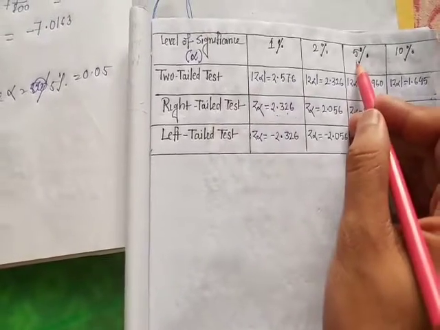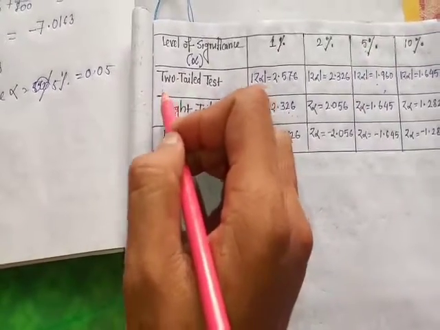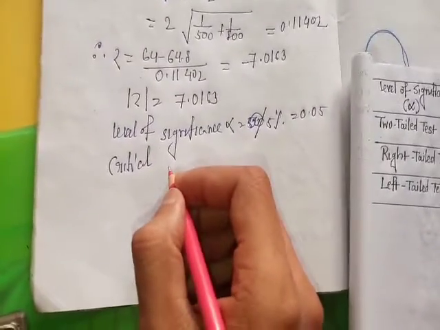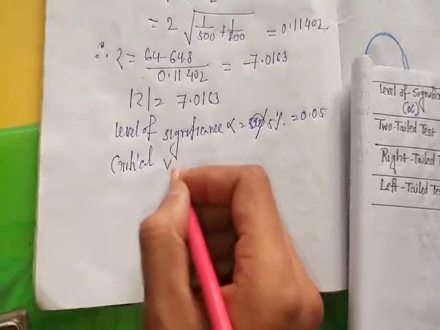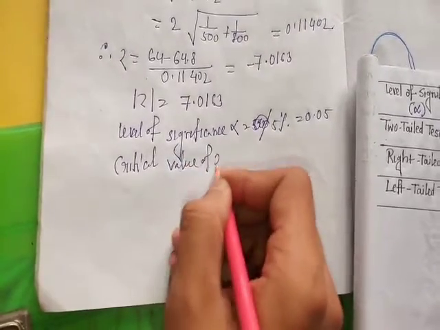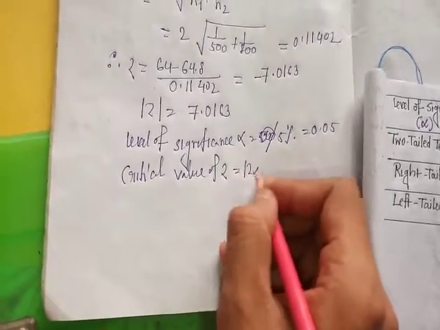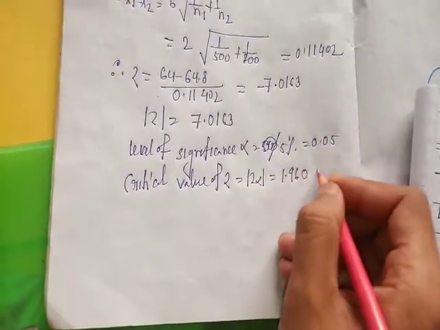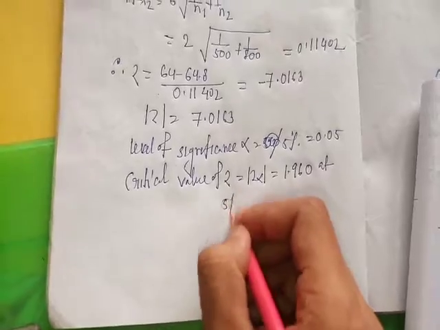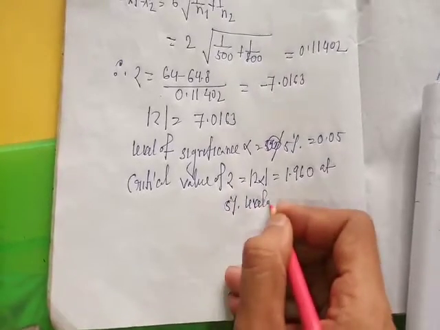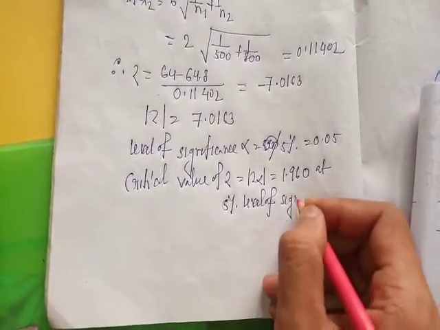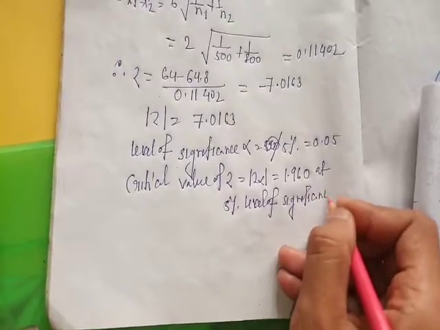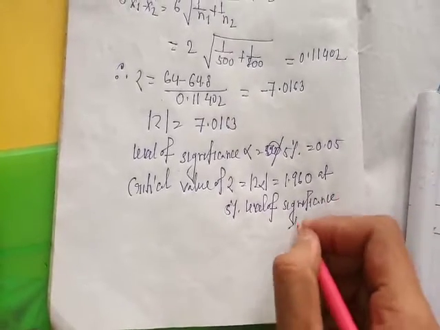That is, the critical value of z is mod z alpha equal to 1.960 at 5% level of significance for a two-tailed test.